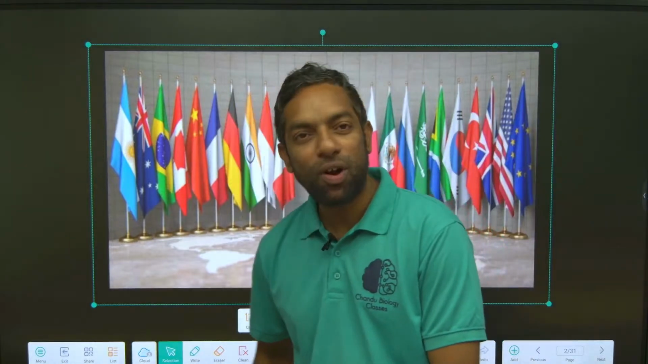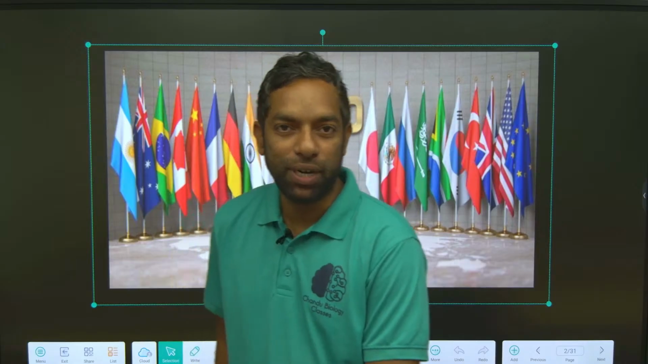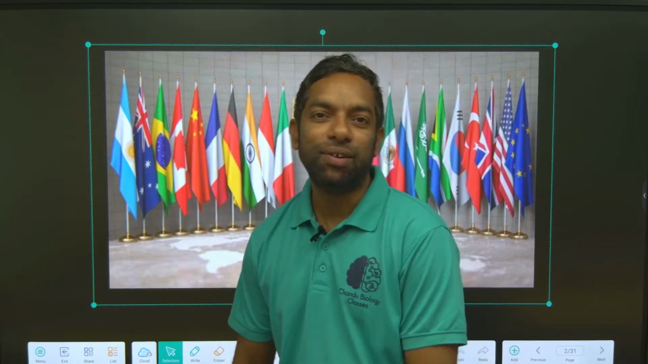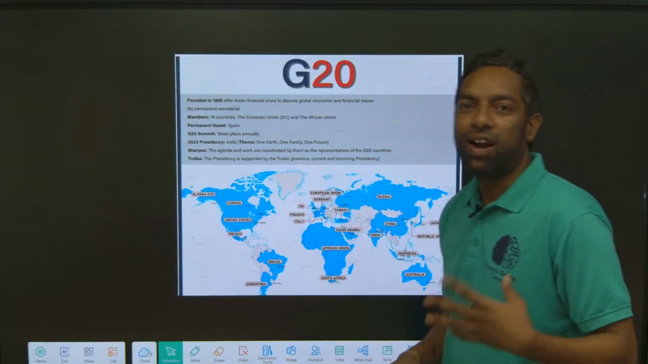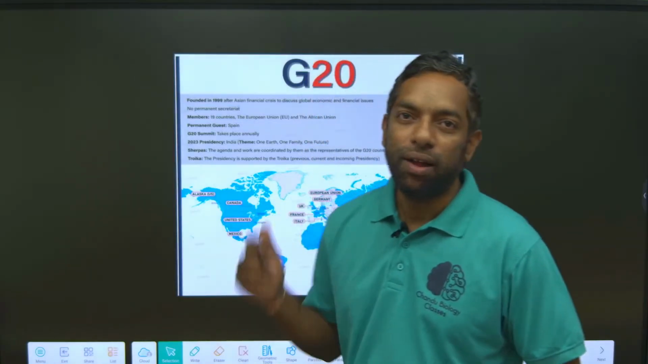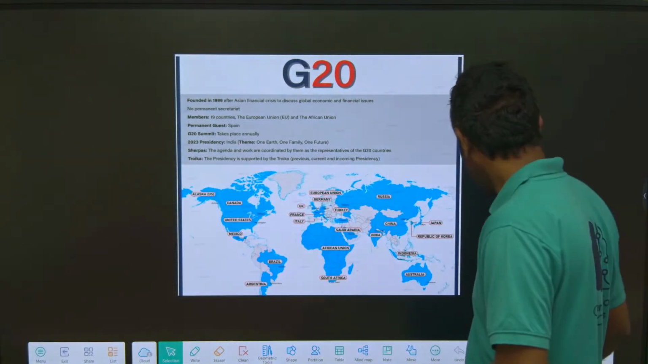Let's discuss another important organization in international relations, that is the G20. The G20 is the Group of 20, made up of 19 countries and 1 European Union. This is a most important international organization. There is a chance of questions coming from this organization, either structure-based or current-affairs-based. We are going to discuss the structure of the G20.